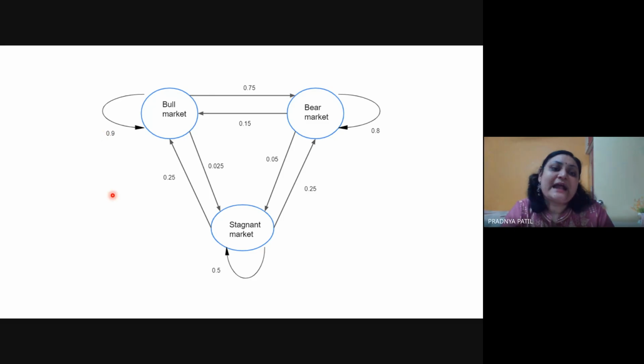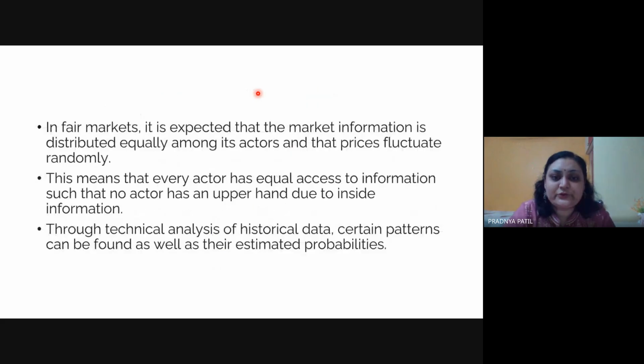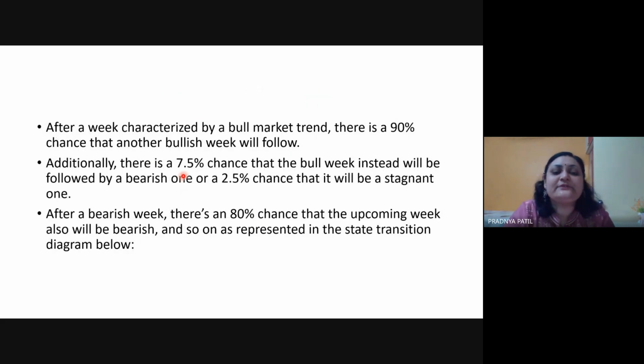You need to add all the outgoing arrows for the bull market. So it is 0.9, 0.75 and 0.025. If you see, this summation is not coming to 1. Why? Because this is mentioned as 0.75. However, in this example, it was 7.5, not 75%. So it is because of the decimal point.